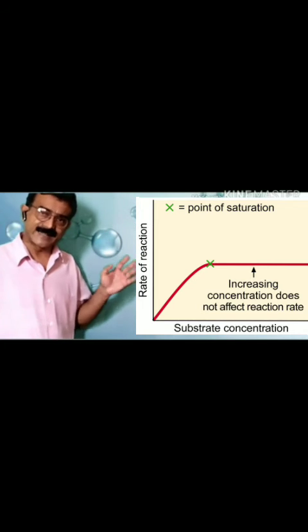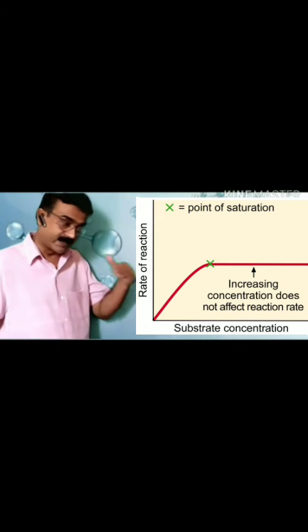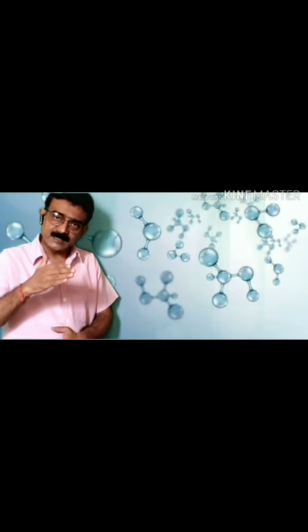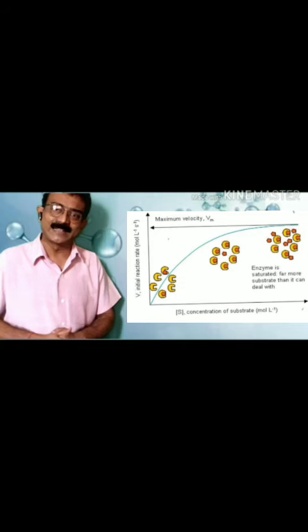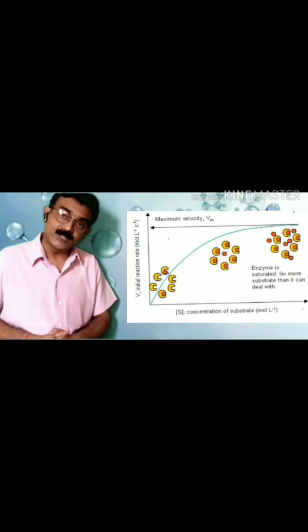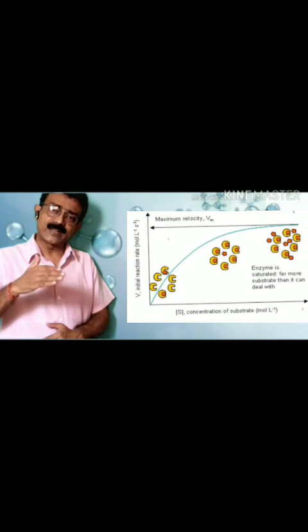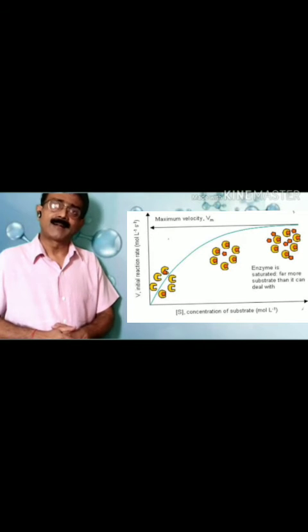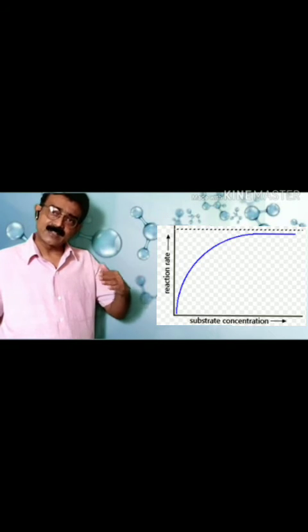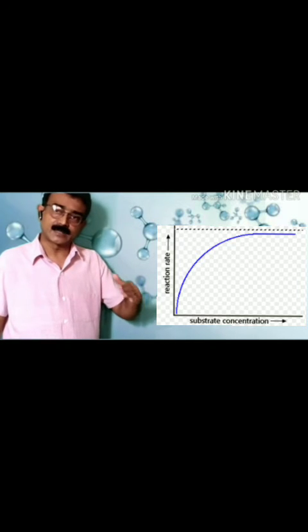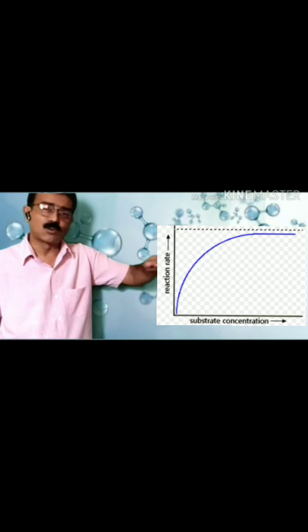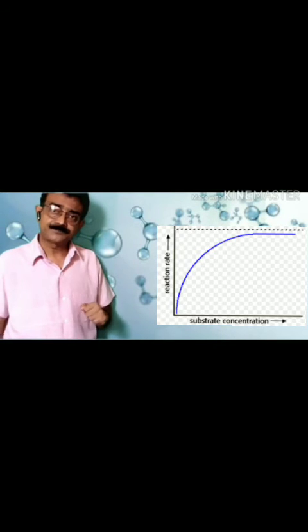In the beginning of this catalytic conversion, or enzymatic action, when the concentration of substrate increases, then initially the rate of enzymatic action also increases. But later on, as the concentration of substrate increases, the speed or velocity of enzyme action becomes constant. Why so?